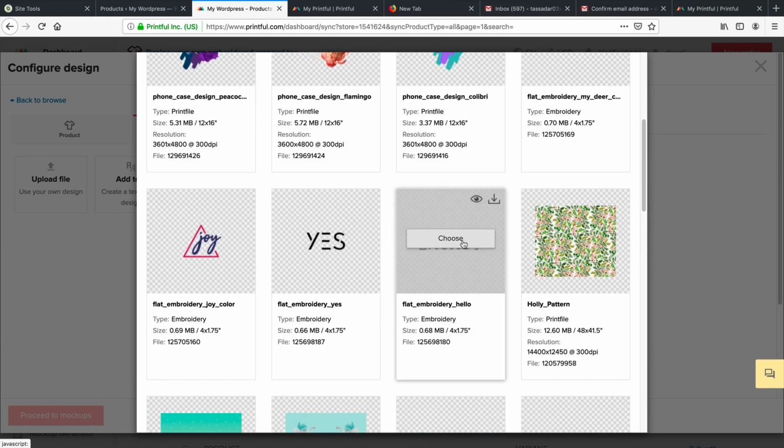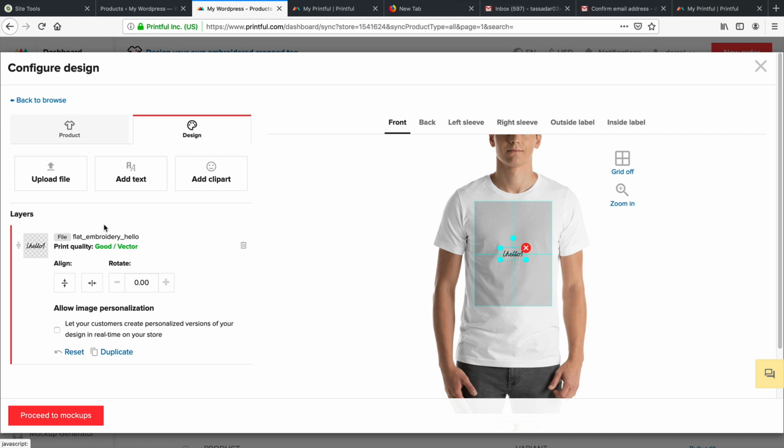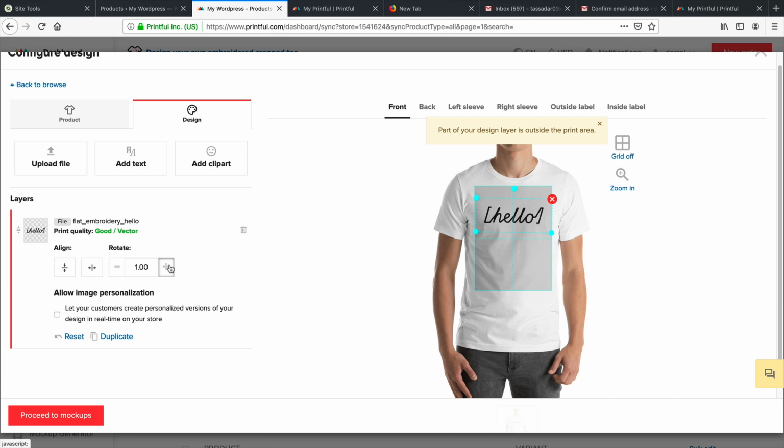I'm just going to give you an example of how this works. So I went to upload file, and I just chose a basic one. And right here, you can see that I can mess around with this. We can make it bigger, I can drag it, and we can rotate it to however you want.